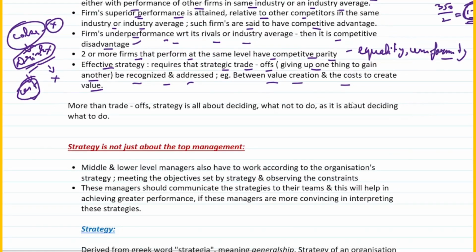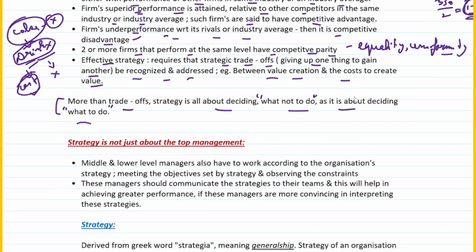Okay. Please remember, more than the trade-offs, strategy is as much about deciding what not to do as it is about deciding what to do. So both things are very, very important when you talk about trade-offs. It's not just about doing something new, it's about not doing something new, that is also basically a kind of trade-off. So you need to remember this point, right? Both of these things become very, very relevant, what to do and what not to do, right?